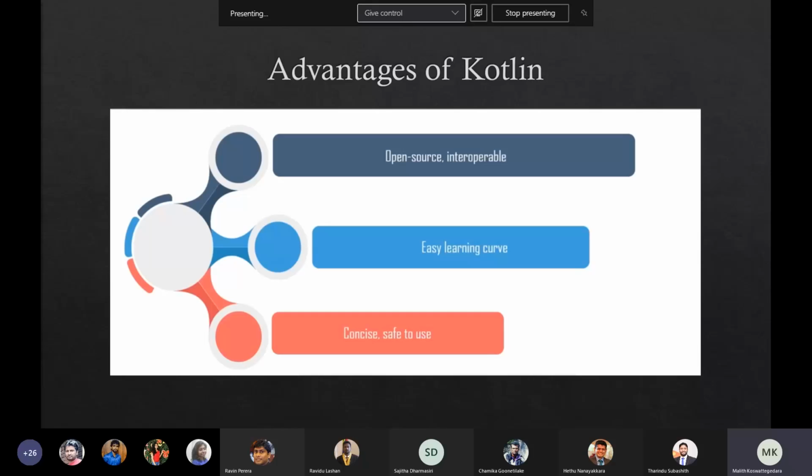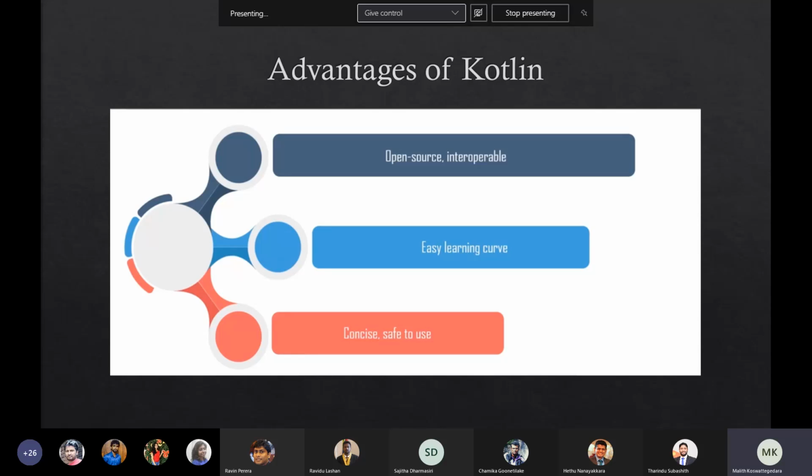Other things I want to discuss are the advantages of Kotlin. Kotlin is an open source programming language. Also, as I discussed before, it's interoperable with Java. We can use already existing Java libraries and frameworks. Also, we can use the IDEs used for Java, like IntelliJ, Android Studio, and Eclipse.